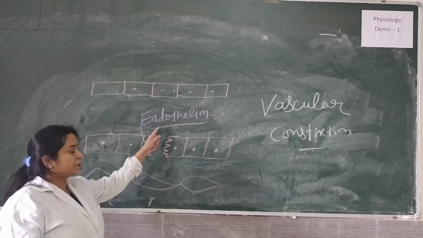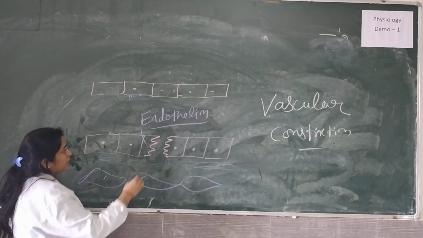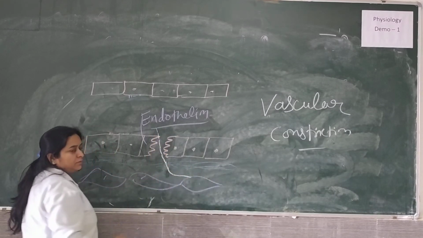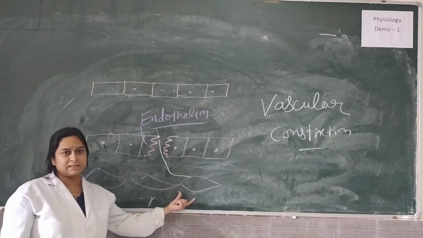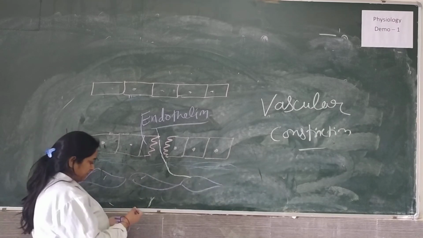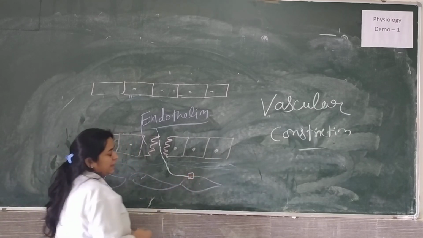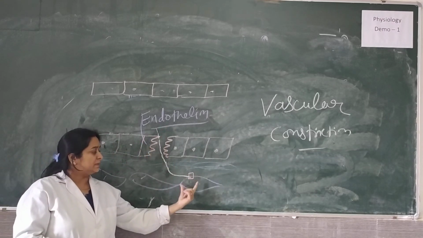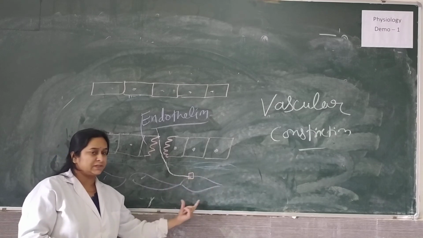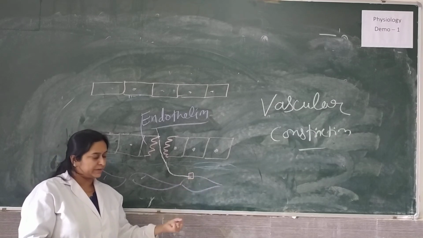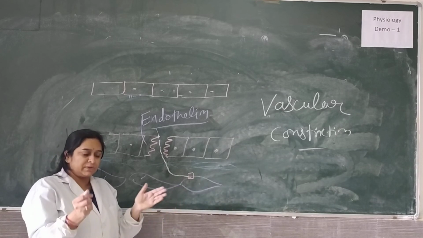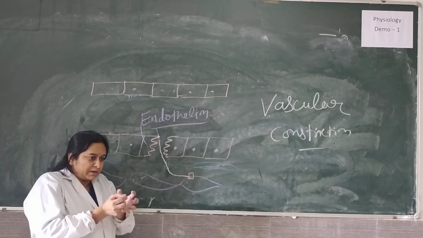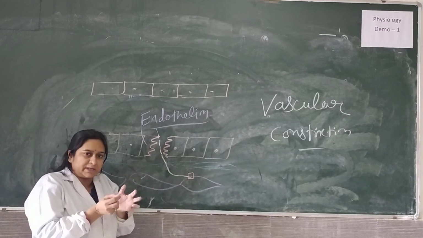What will this endothelin do? This endothelin will go and bind to this. What are these? These are smooth muscle cells. It will go and bind to the receptors of this smooth muscle cell. And when this endothelin binds to the receptor, there will be an increase in calcium concentration, which will lead to the contraction of the smooth muscle. Once the smooth muscle contracts, this vessel will also contract.